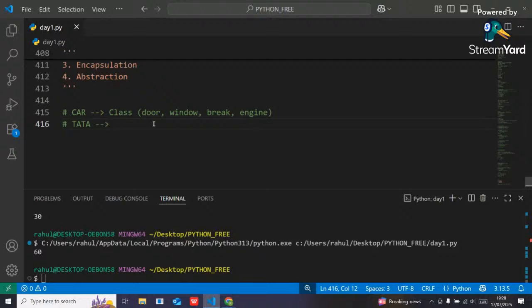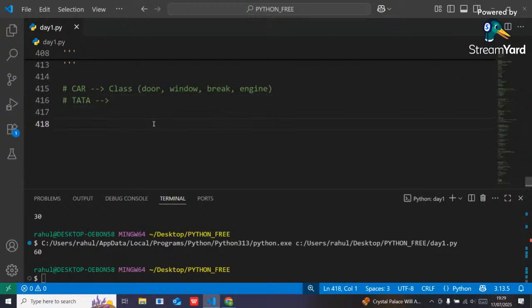It means suppose you are the son or daughter of your parents, and after your parents' death, the properties will come in your name. So basically you are going to inherit your parents' properties into your properties, right?